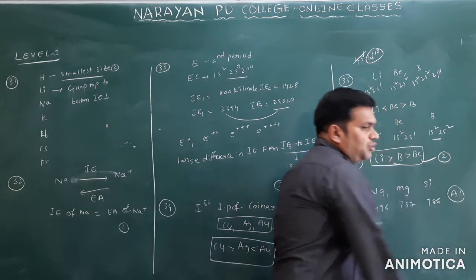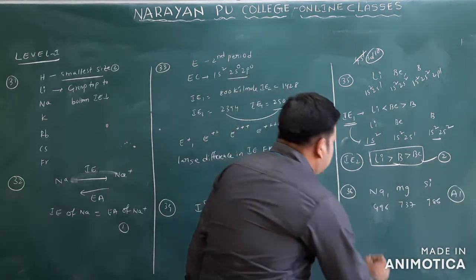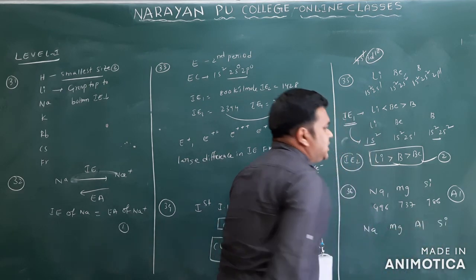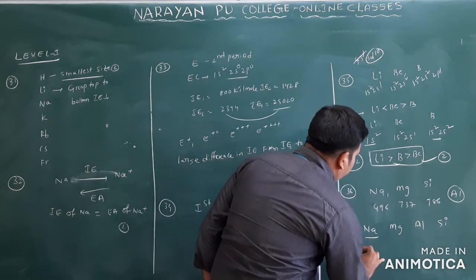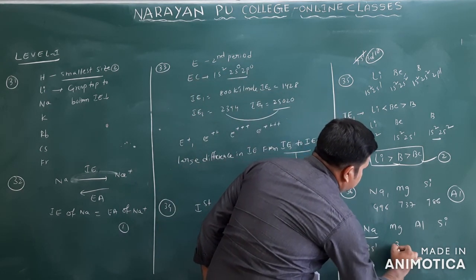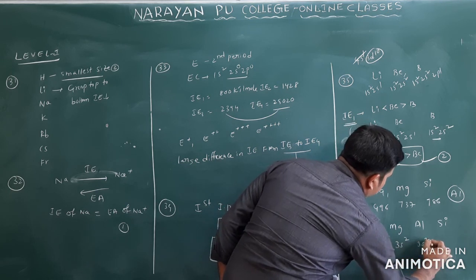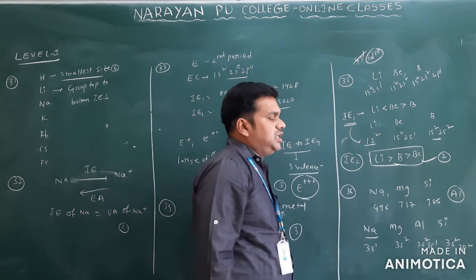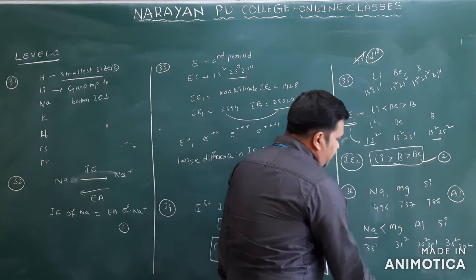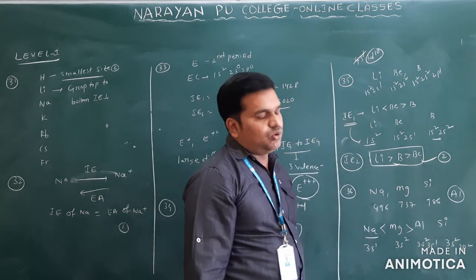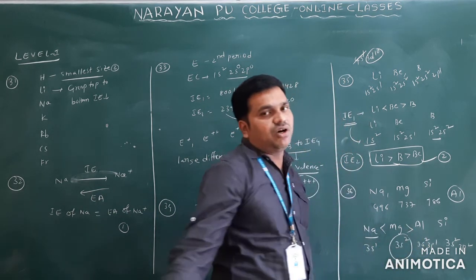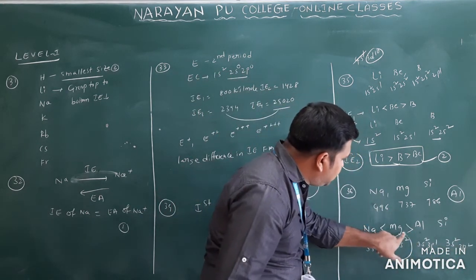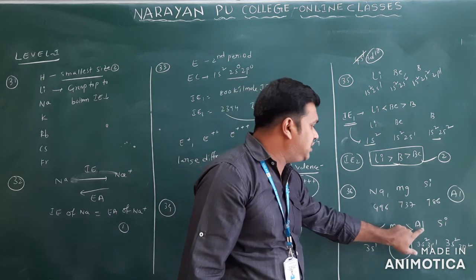Already we discussed the same model question in your class. You can see sodium, magnesium, aluminum and silicon. The sodium configuration is 3s1, magnesium is 3s2, aluminum is 3s2 3p1, and silicon is 3s2 3p2. Clear? Generally sodium is less than magnesium, but magnesium is greater than aluminum, because aluminum has a different electronic configuration. Now they are asking the value of aluminum. The value of aluminum will be less than magnesium.